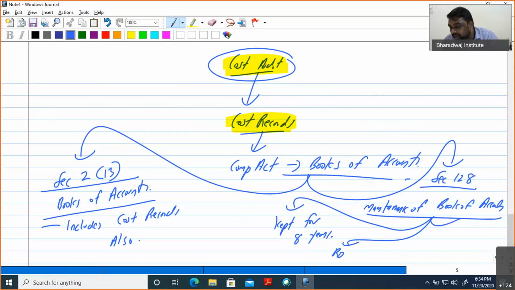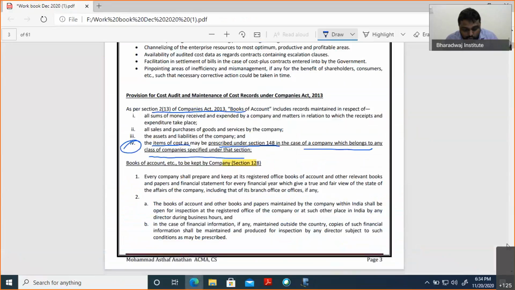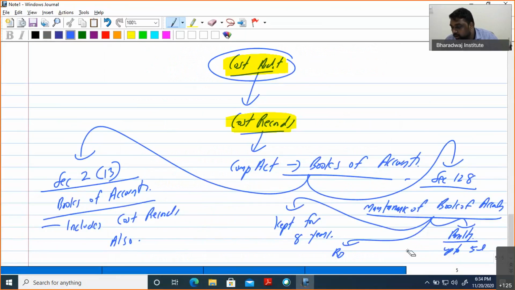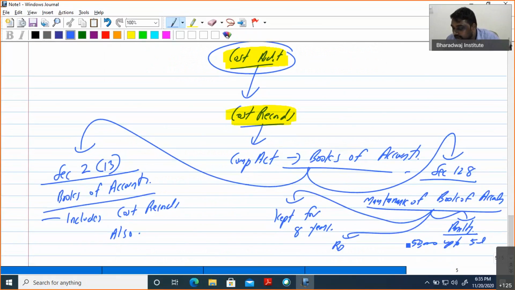Another thing that can be tested is the penalty. So what is the penalty? Not 25,000, it is 50,000; 25,000 is for the next provision. So the penalty is 50,000 up to 5 lakh, and the second thing is imprisonment up to 1 year.